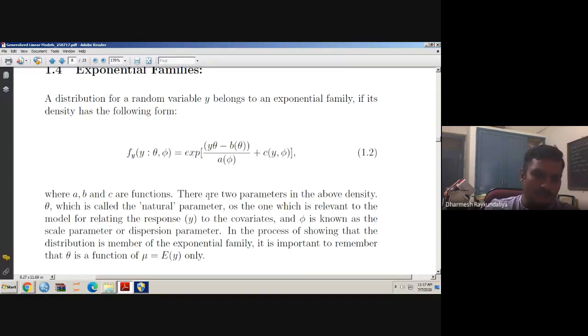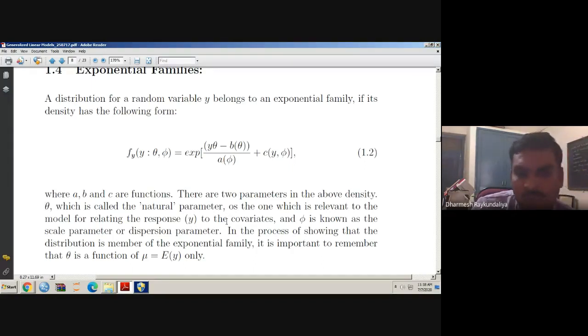When we build models, y is a dependent variable, so it should be a function of independent variables. But can you see any x in equation number 1.2? No. So anyhow, we will make some changes, and we will allow the x into the density function. That we will discuss later.